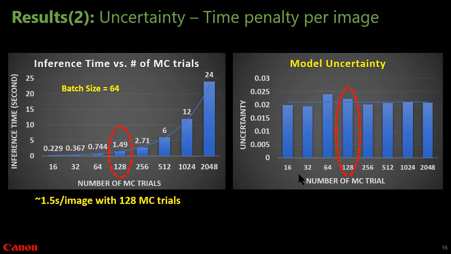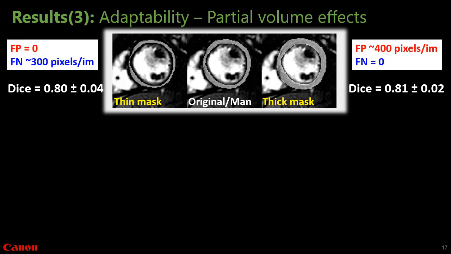Let's say if we take around 128 Monte Carlo trials, it only takes around 1.5 seconds per sample. So it's a trade-off for practical purposes. We can use a smaller number of Monte Carlo trials with reasonably good uncertainty estimation.